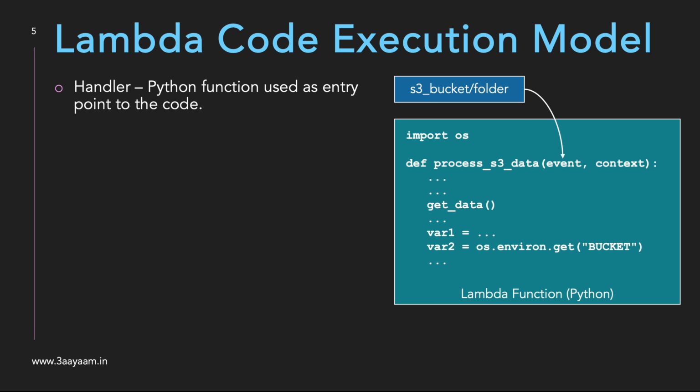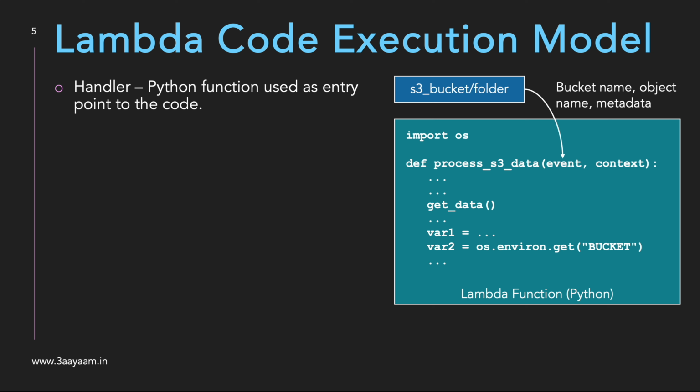Handler function is nothing but the entry point. So it can contain bucket name, object name, metadata along with other information. I'll show you that shortly. So this is how the Lambda code execution happens. You have to define a function which would be the entry point, and that function will contain the event data in the event variable.